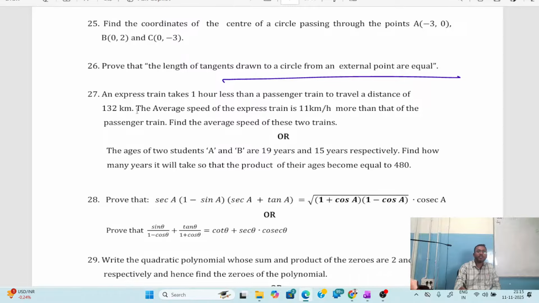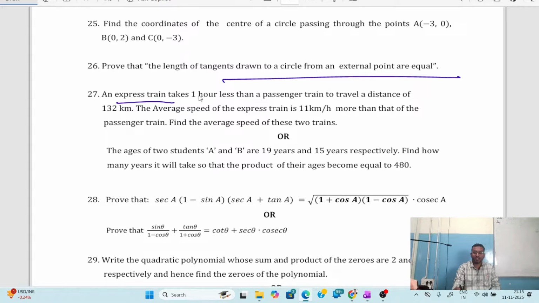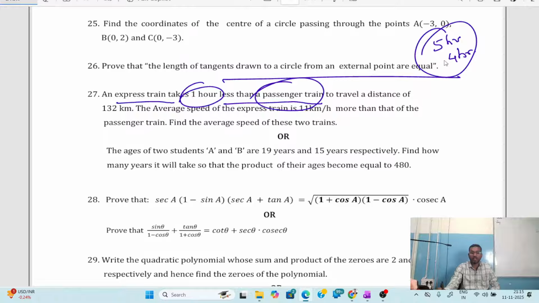In the question they have given that we have an express train. It is taking how much time to reach the destination? 1 hour less than the passenger train. It means that if the passenger train is taking, suppose, 5 hours, then the express train is taking 4 hours of time. That is 1 hour less. Assume it's not the answer. I'm just giving a clue.